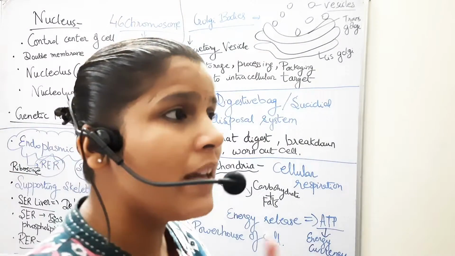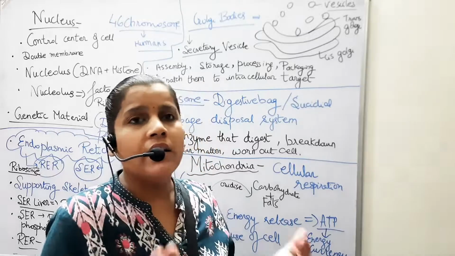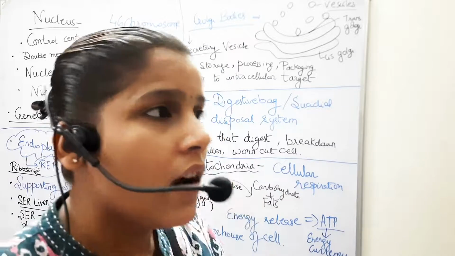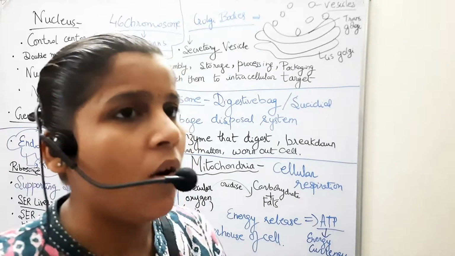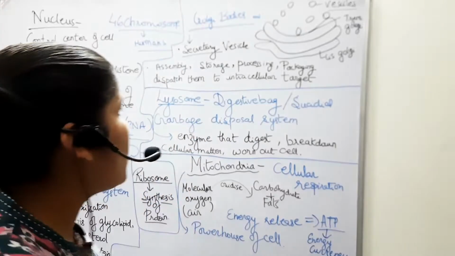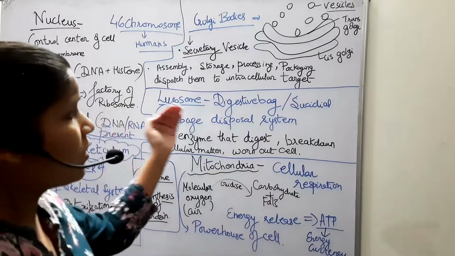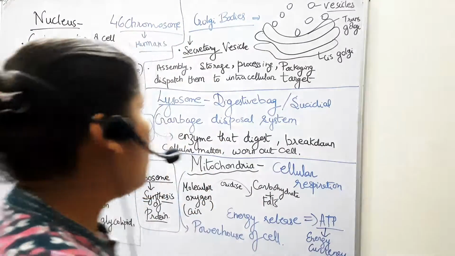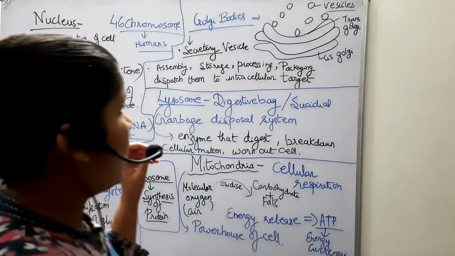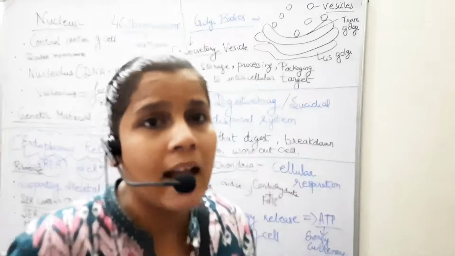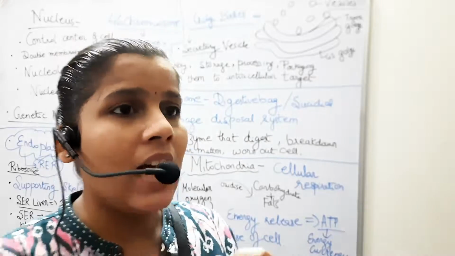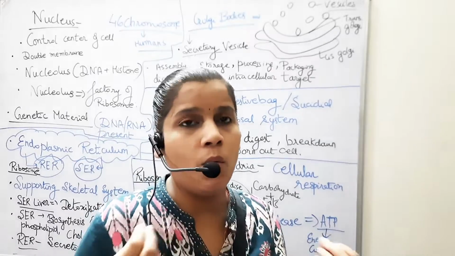Lysosome. So lysosome is basically the clearing. It does the clearing of the worn out cell, of the cell organelles which are being damaged. So what is it called? It is called a suicidal bag, digestive bag or the garbage disposal system. Okay, so please listen carefully. It's due to presence of some enzyme which what it does? So it digests, decomposes all the worn out cell.